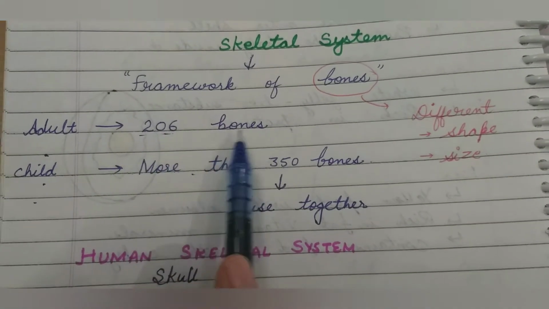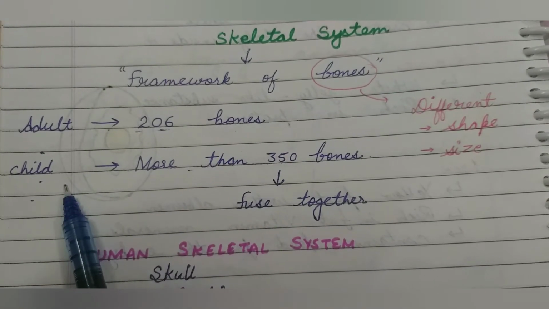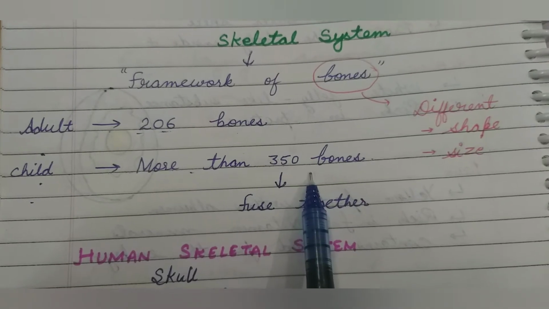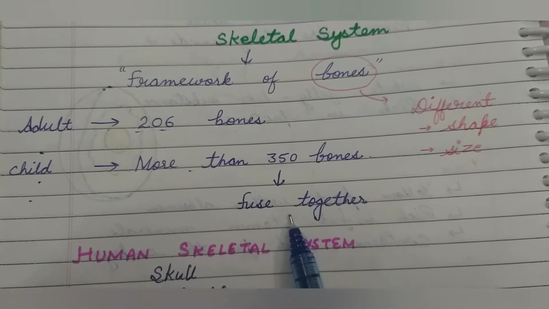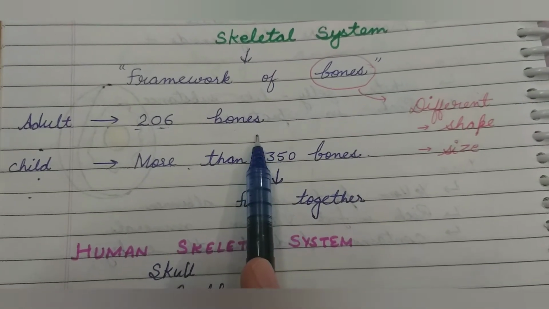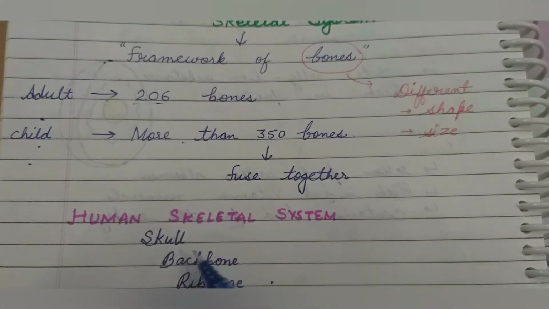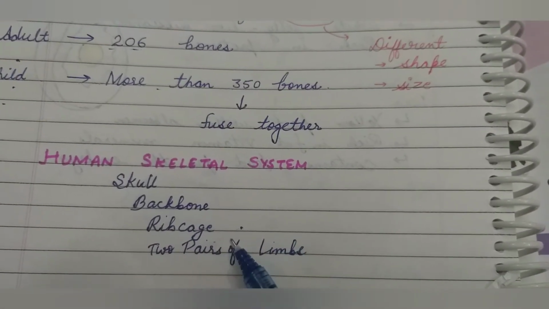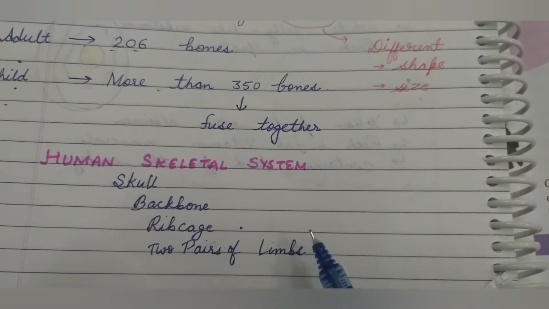There are 206 bones in an adult, but a child has more than 350 bones. They fuse together with time and form the human skeletal system. The human skeletal system consists of skull, backbone, rib cage, 2 pairs of limbs and girdles.